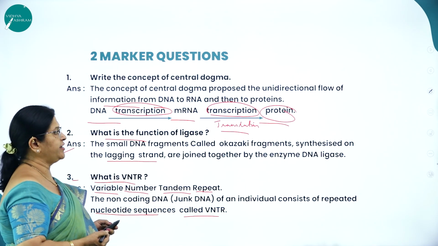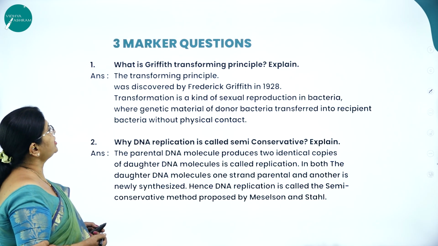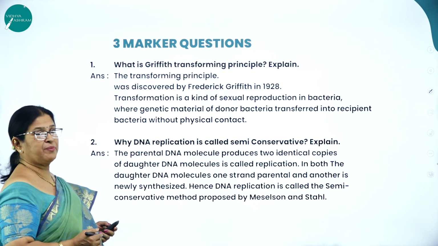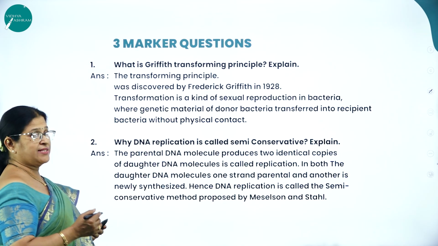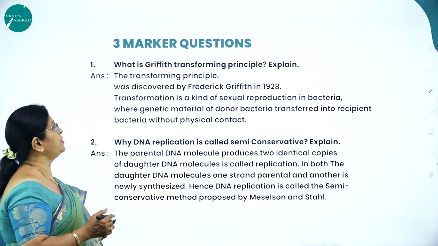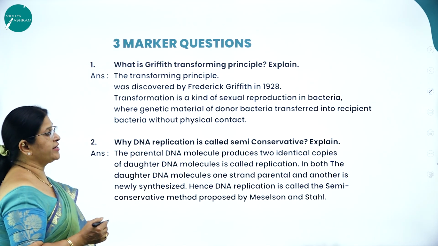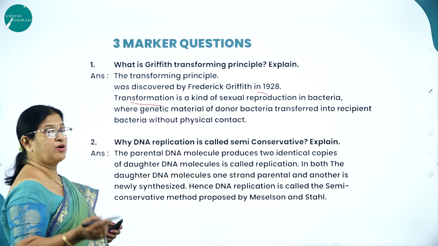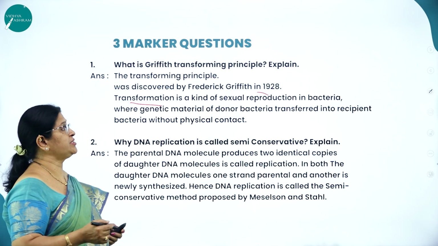Then for a 3-marker question, as I said, what is Griffith's transforming principle? Explain. The transforming principle was discovered by Frederick Griffith in 1928. Why is it called the transforming principle, or what is transformation?